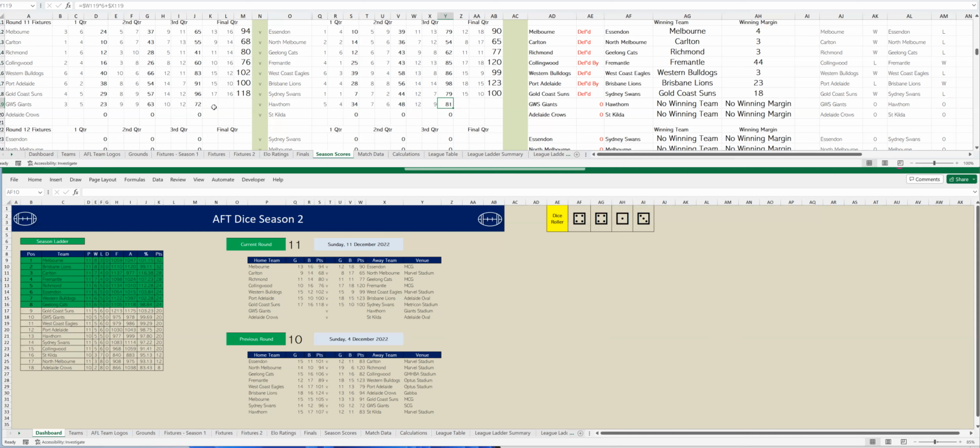And at 3/4 time, Hawthorn are leading by, hang on, let's change this. So GWS have kicked 4 goals 4.